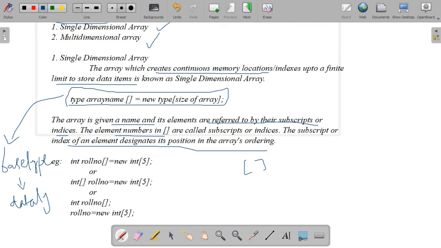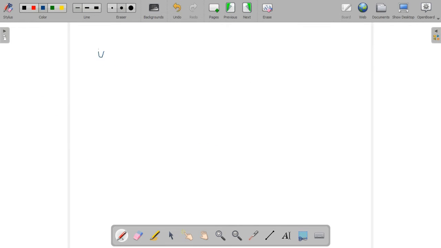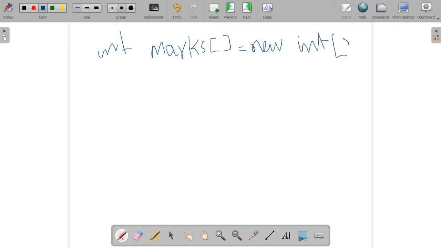Okay, so let's look at how to declare an array. If you want to declare the marks of 20 students, marks is an integer value. That's why we are declaring it with int marks, square bracket, equal to, what is the next one? Keyword new. New is the keyword we are using to allocate the memory. Then int of what is the maximum size we need?